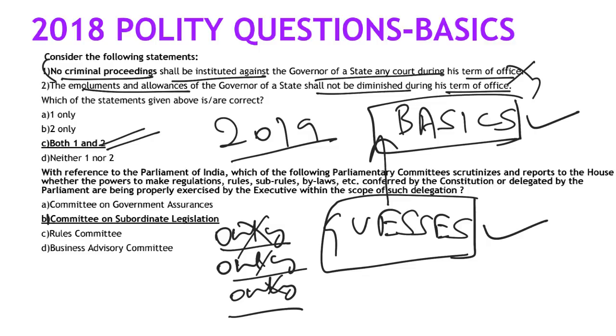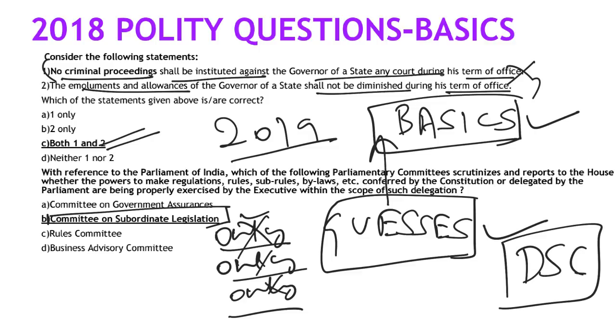This one, Committee on Subordinate Legislation. Again, let's assume you don't know anything about it. You just read about the financial committees: what is the Public Accounts Committee, the Estimates Committee, the Committee on Public Undertakings, and you only know about their composition. And you read only about Departmental Standing Committees, how they are elected, how many members there are, how many DSCs there are.